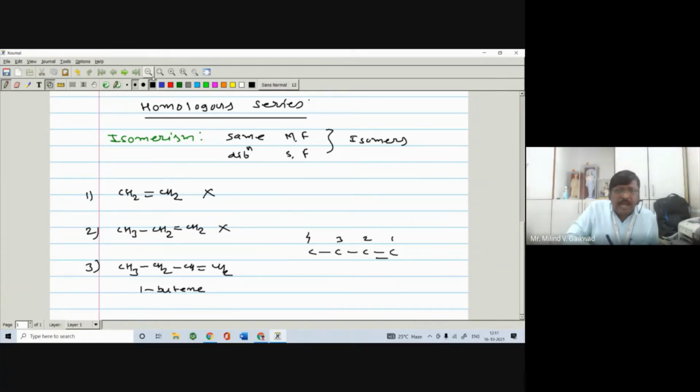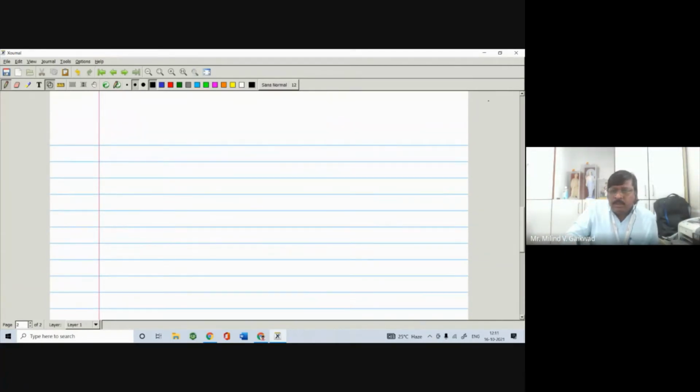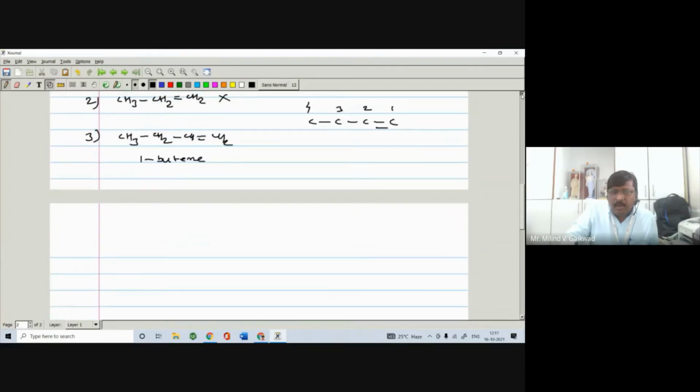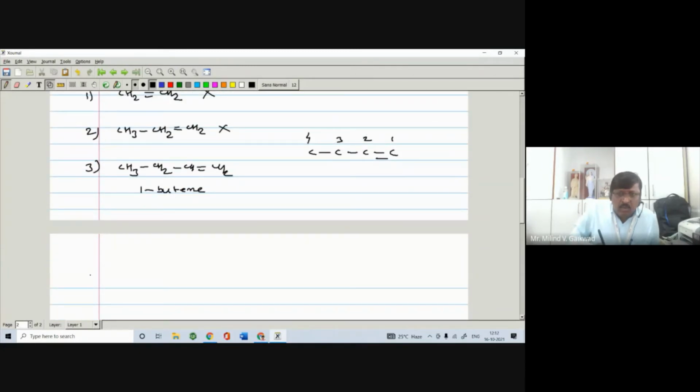Similarly, we can also put the carbon-carbon double bond between 2 and 3. So you get CH3, then CH=CH, and CH3. It is called 2-butene.